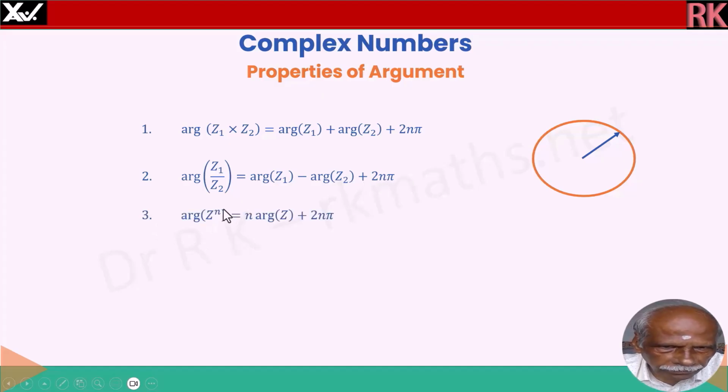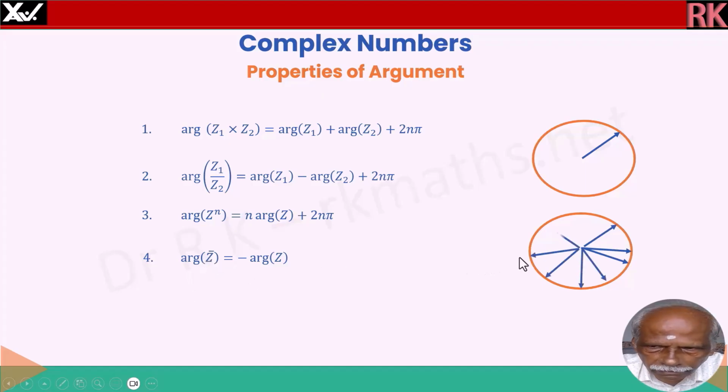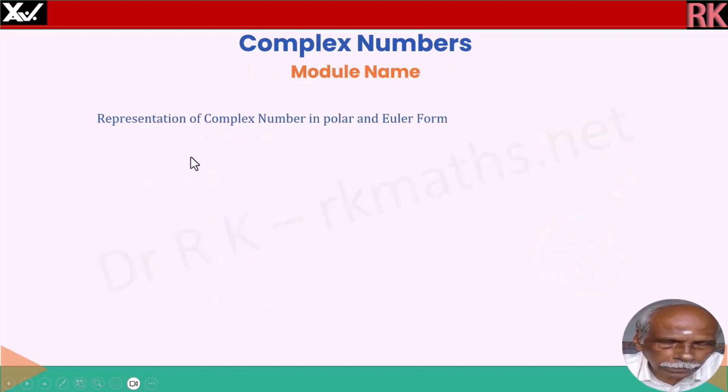Argument of z power n is equal to n times argument of z plus 2n pi. It is obtained from relation 1, because argument of z squared is argument of z into z, that is argument of z plus argument of z, that is 2 times argument of z plus 2n pi. Argument of conjugate is equal to minus argument of z, because z conjugate is the mirror reflection below the x axis.